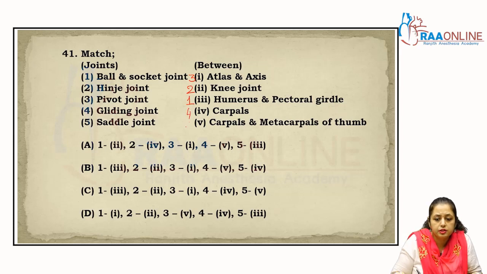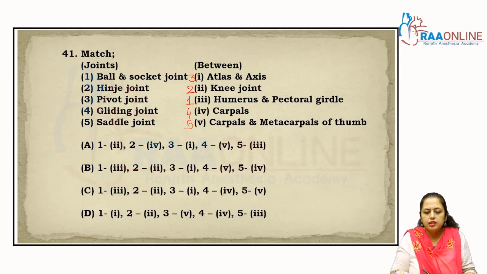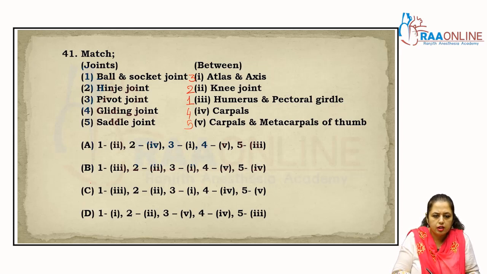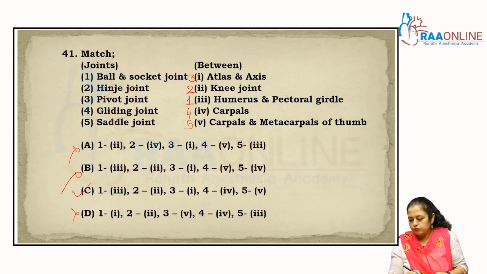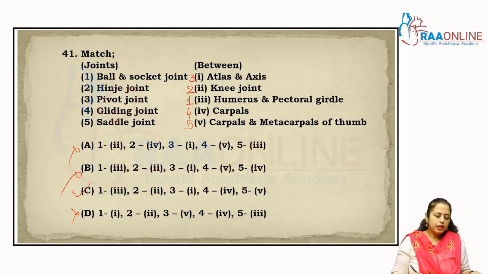And saddle joint, that is present between the carpal and the metacarpal. So the answer is 1, 3. In those options, 2 is given in both, 1 is given in both, 4th gliding joint. So the answer is C. Clear?